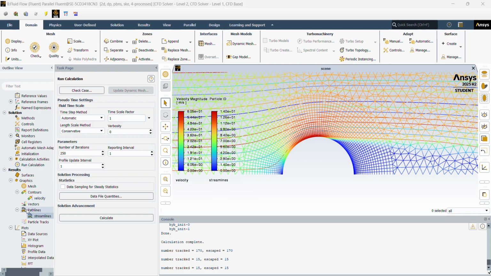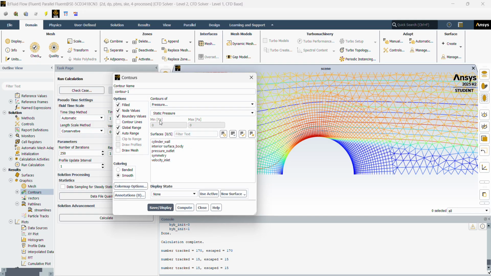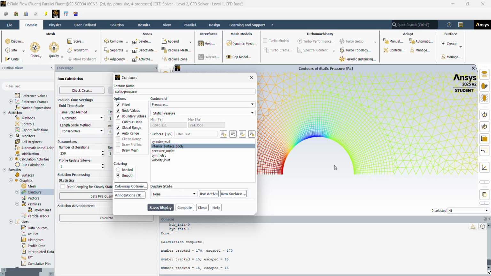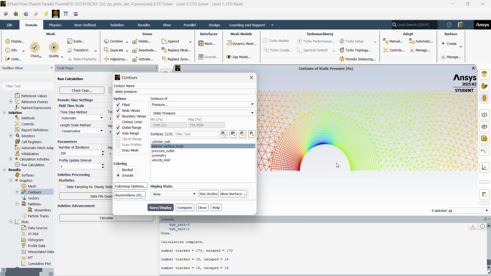Now to get our pressure contours, go to contours again. This will be static pressure, interior surface body, save and display. There's our static pressure contour.